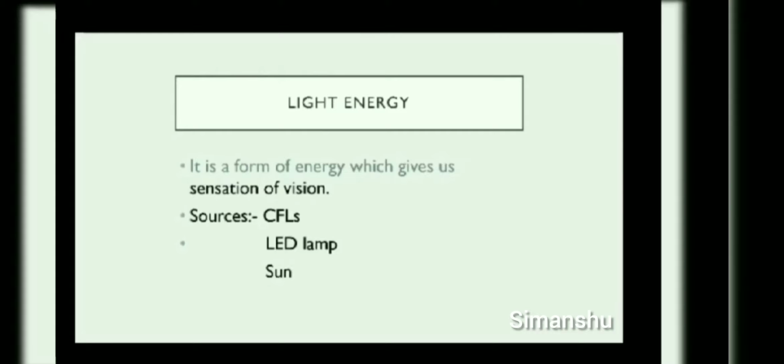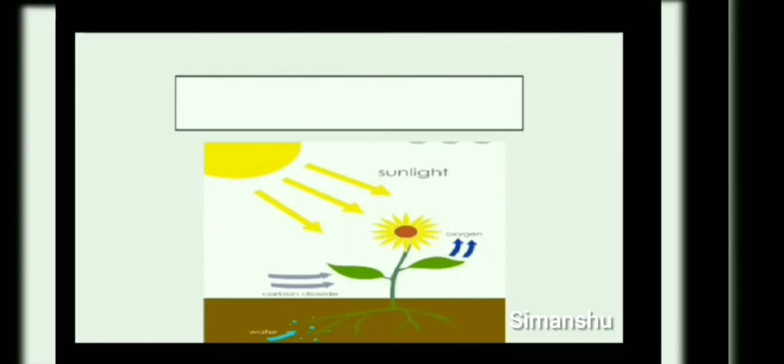Okay. Then what are the other areas where we are using it? In photographic film also. When light rays fall on the photographic film, they help in capturing the image. Then plants are using light energy to cook their food during the process of photosynthesis.